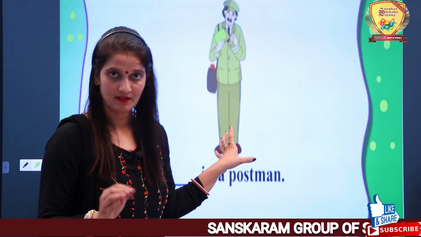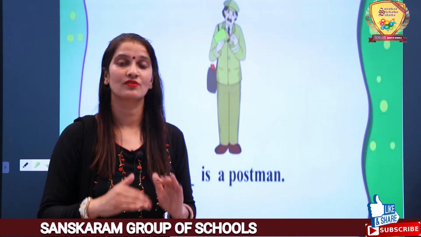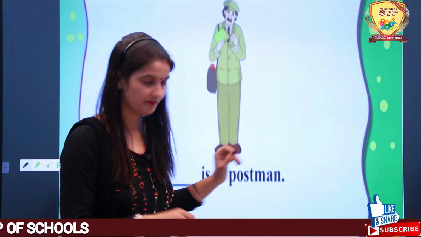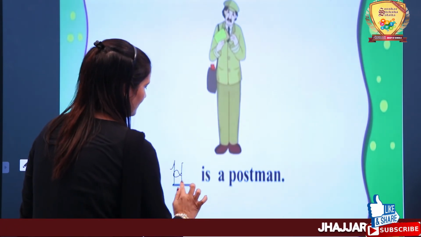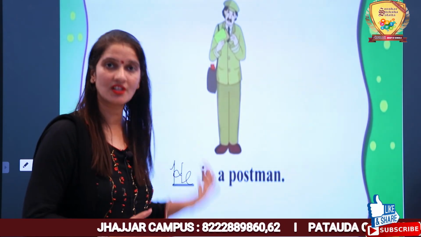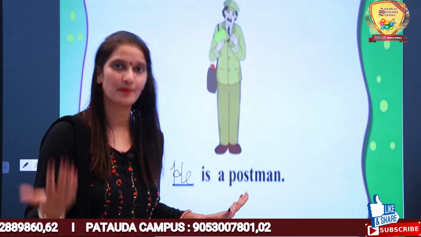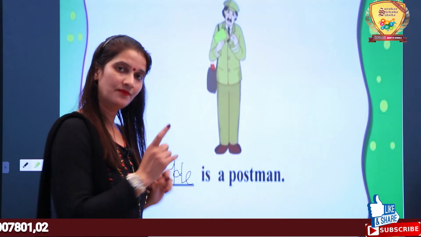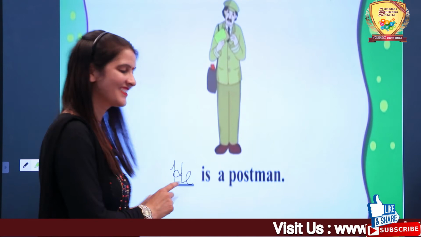He is a male, a boy. To show a male category, a boy, we will use only he. He is a postman. We can never use the word she here because she is related to girls, to women, but he is a man, a male, a boy. Then we can use only and only the word he here. Got it?